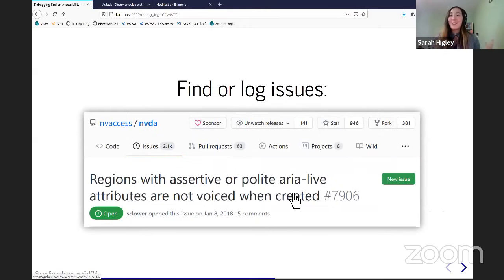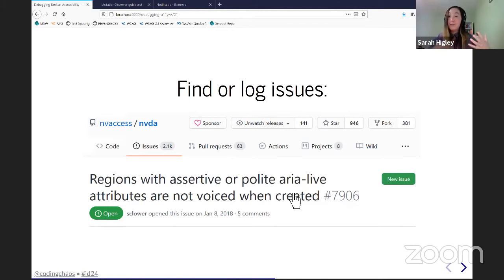And finally, after all of that work, I will, at that point, start to search GitHub and see if there are any issues filed on the screen reader or on the browser. If there are issues filed, then I would add a comment to those issues with what I've found, especially if it's more up to date, or I'll open a new issue if there are no existing issues. And having done all this work makes you really well set up to file a good issue because you can really hone in on what's going on.